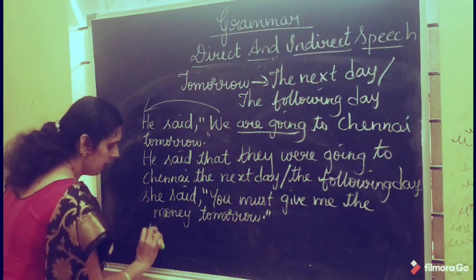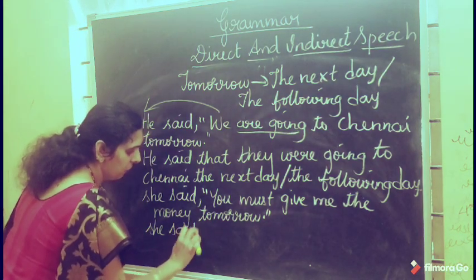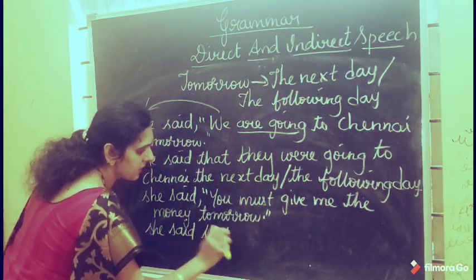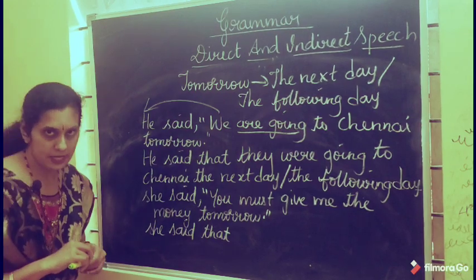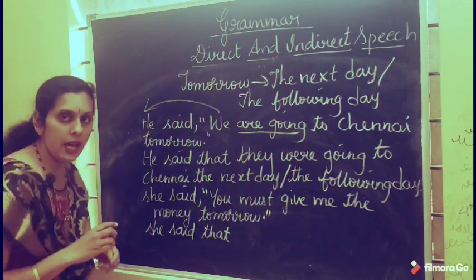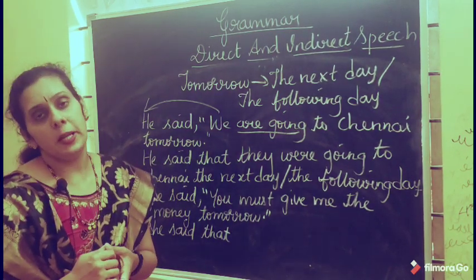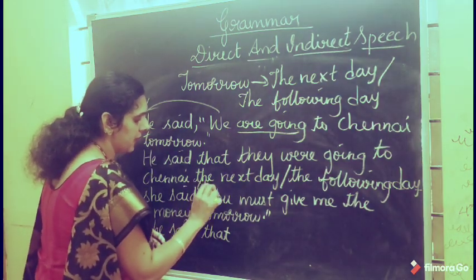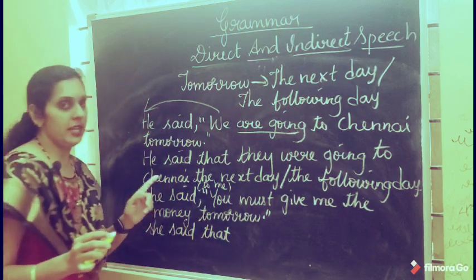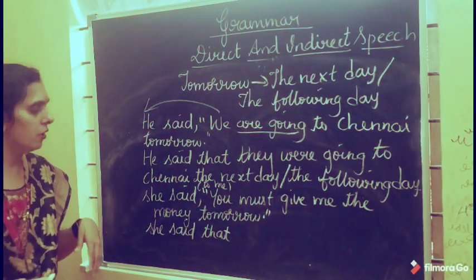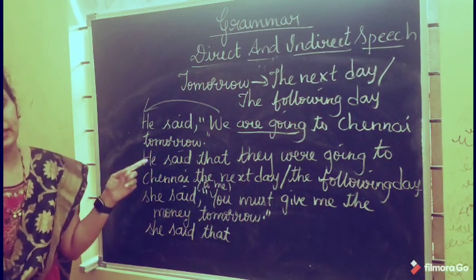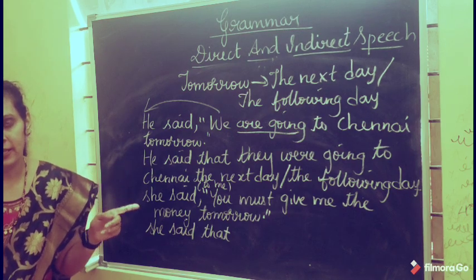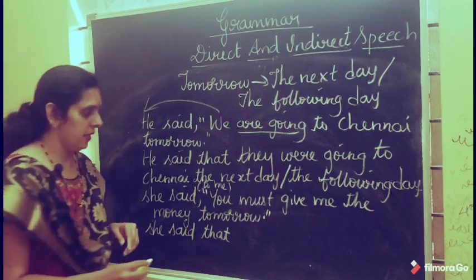She said, and you join the reporting part and the reported part with the conjunction that. You is a second person pronoun. It changes according to the object of the reporting part. As there is no object, you have to imagine the object as me. She said to me. Me is the object. In the subject, it becomes I.